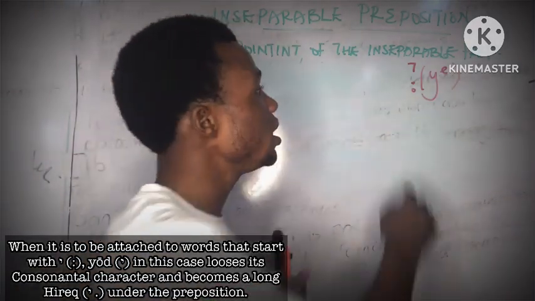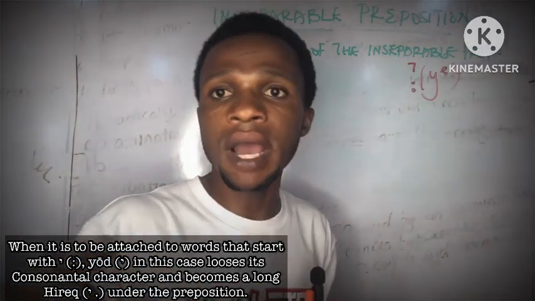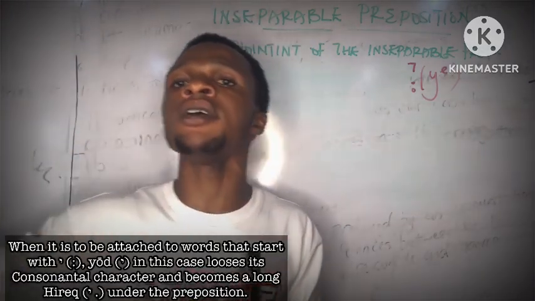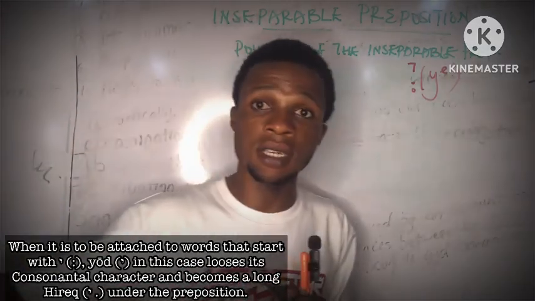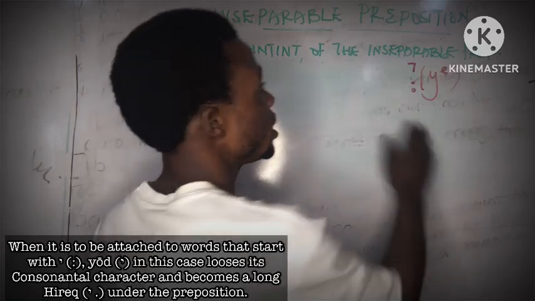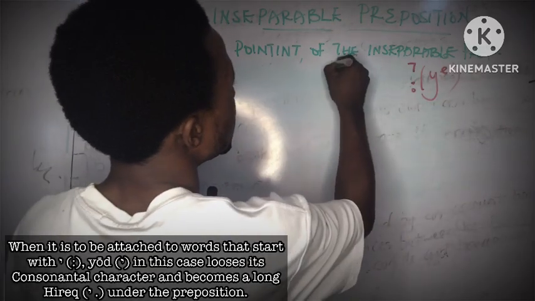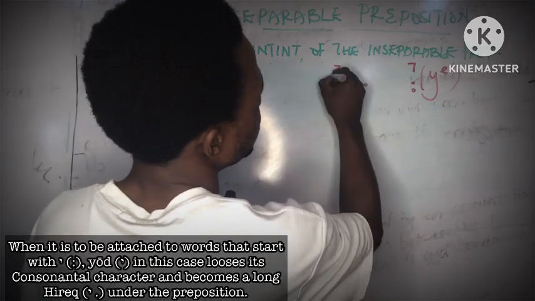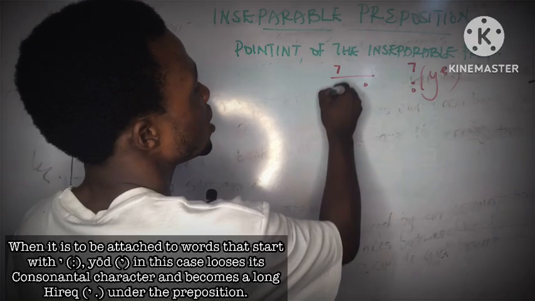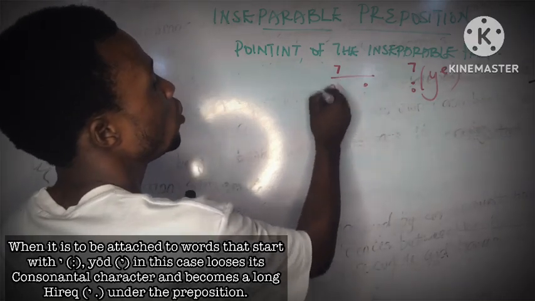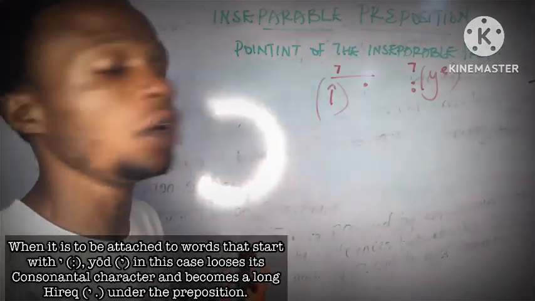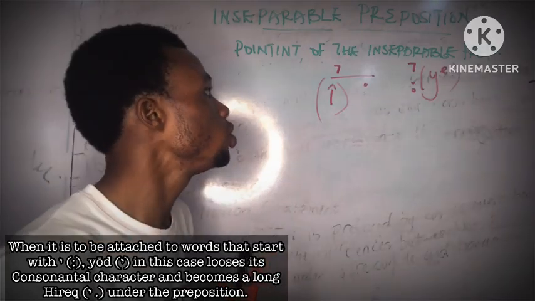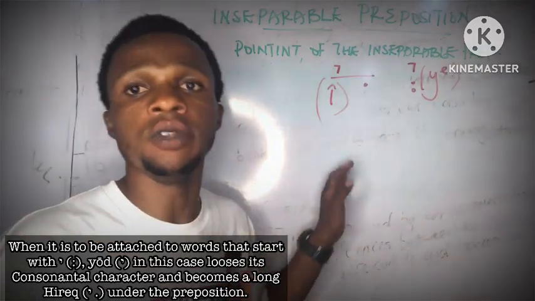So now this is going to change. The y is now going to change into a long hireq, which is long i, and this is how we write our long hireq: a yod and a dot, which stands for long i. So this is what will happen to that word.